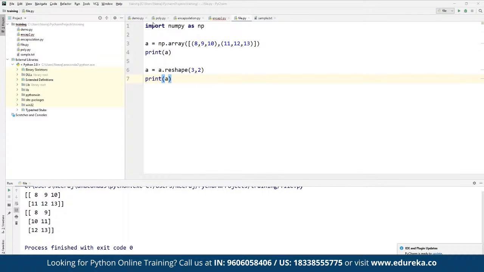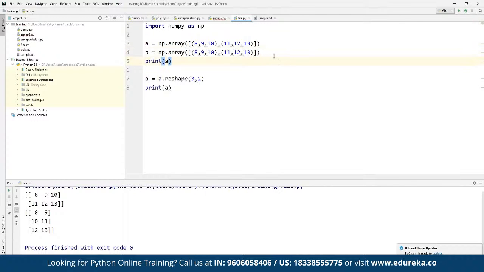And here we can perform multiple arithmetic operations on top of it as well. For example, let's say here we want to perform arithmetic operations. So now here we define this array here, right? Suppose if we want to create an additional array, suppose here we can copy this one. We can define this one as B. So now we have two different arrays. Now suppose we want to print the sum of these two. So we can define A plus B.